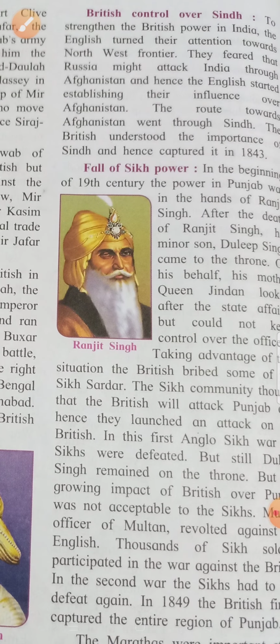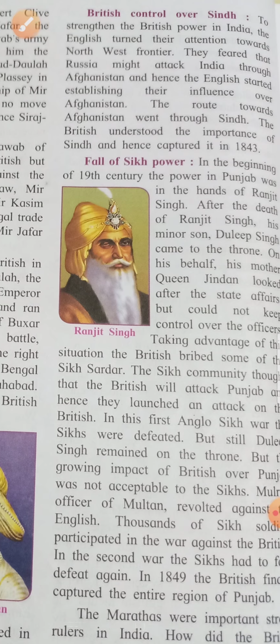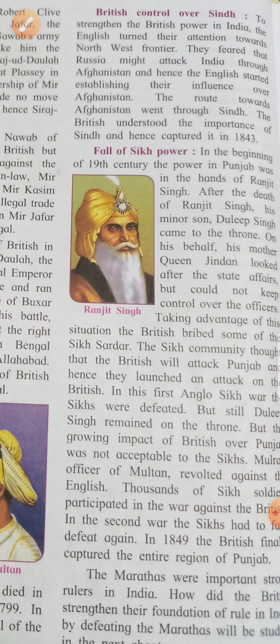British control over Sindh. Okay. To strengthen the British power in India, the English turned their attention towards the northwest frontier. They feared that Russia might attack India through Afghanistan, and hence the English started establishing their influence over Afghanistan.